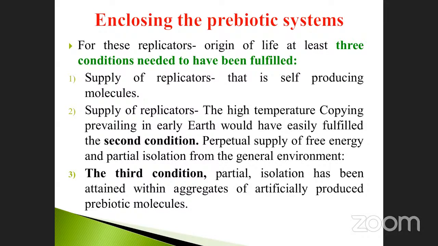The self-replicated molecules are converted into which one? A perpetual supply of free energy. When the free energy supply takes place, it is also isolated from the general environment. After isolation from the general environment, it artificially produces which one? Prebiotic molecules, not organisms. That is very, very important. Biotic molecules only are produced. After that, the molecules enter into and produce a single cell. It is also an evolution aspect, an evolution process.